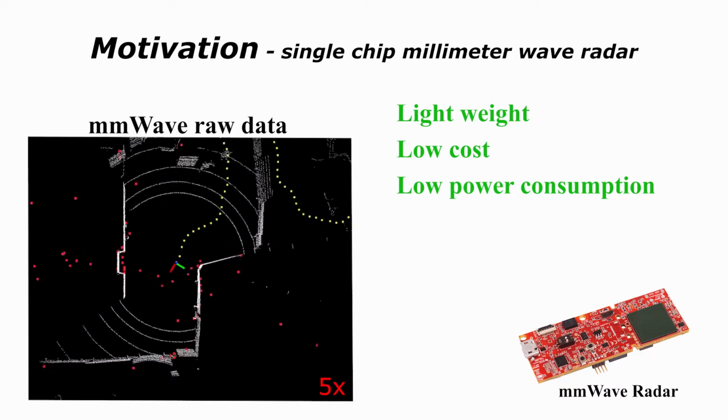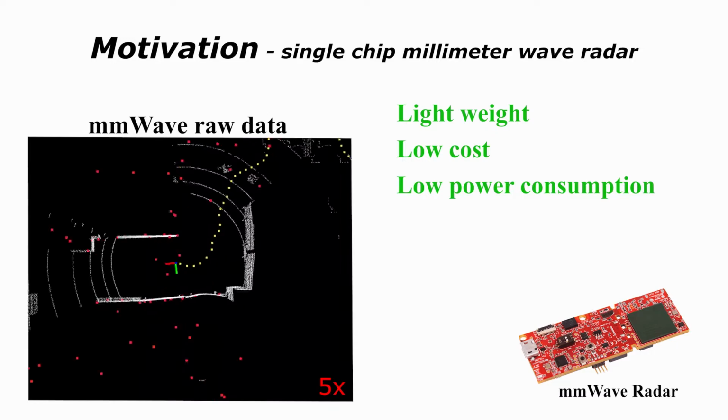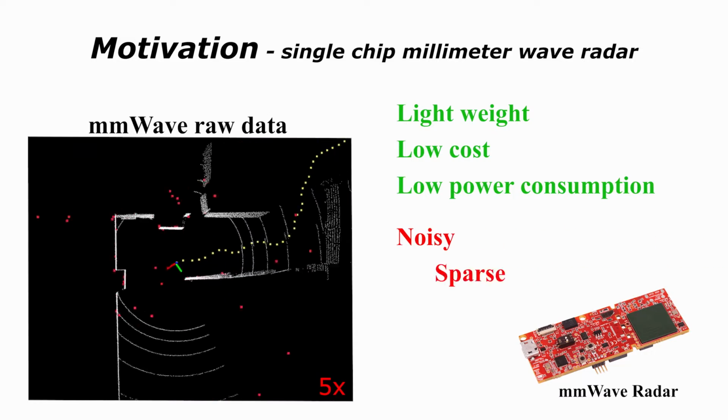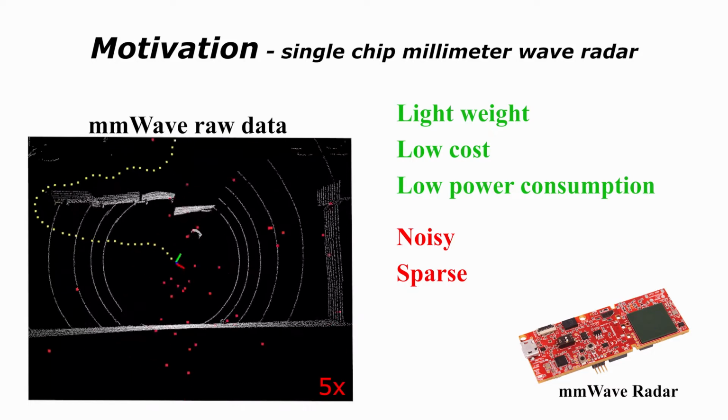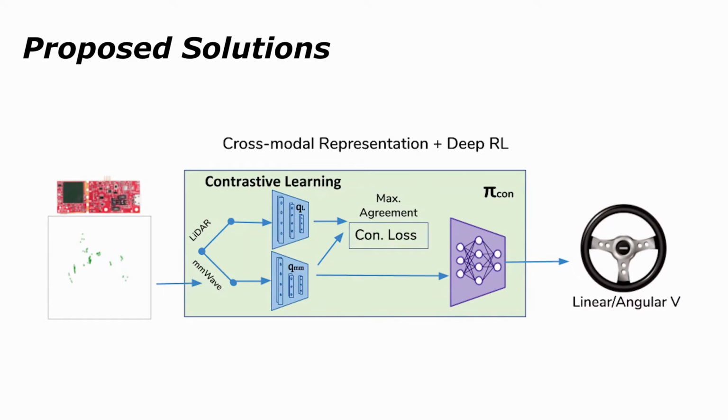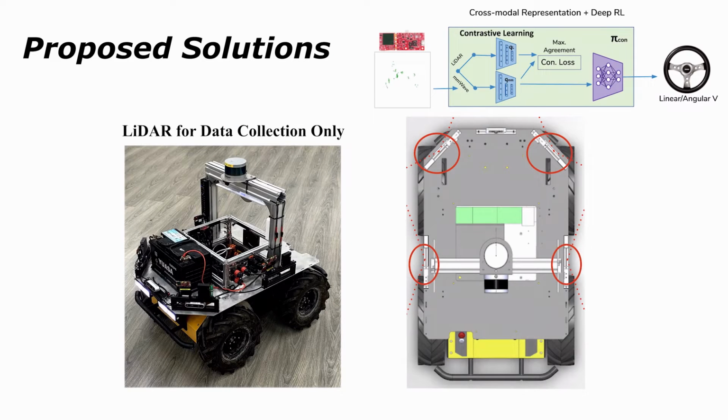However, the range data measured by single-chip millimeter wave radars is noisy and sparse, making indoor navigation with such millimeter wave radars challenging. To address these challenges, we proposed a cross-model contrastive learning method to navigate the robot through smoke using only single-chip millimeter wave radar. Range inputs from 4 low-cost millimeter wave modules with a total 240-degree field of view are used in an end-to-end reinforcement learning to generate robot actions.